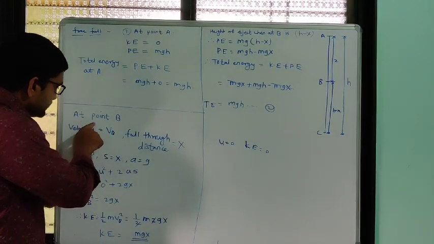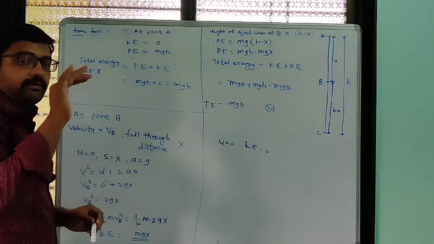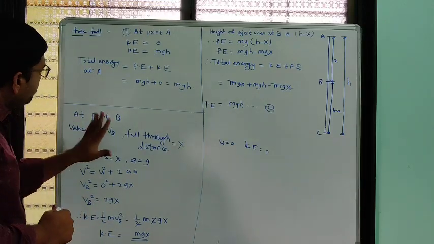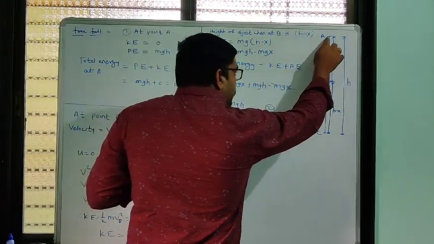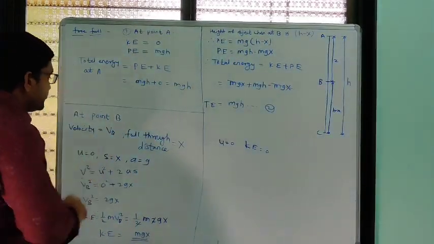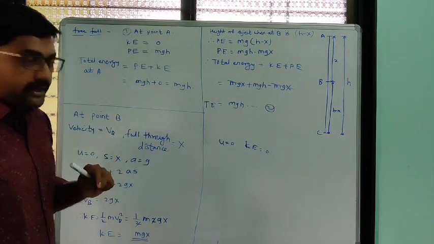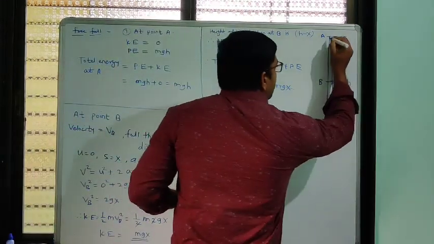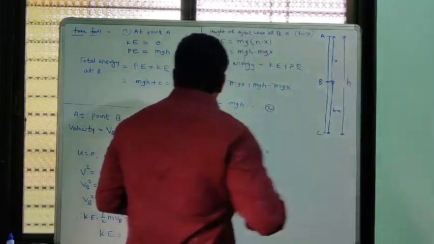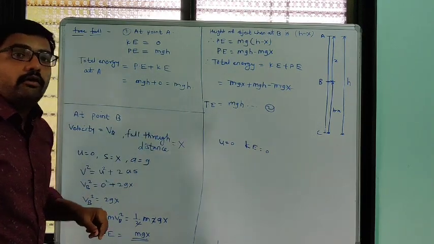Now we have to see what the energy of the object is at point B, when it comes to the middle point. It starts to fall from A, gains some velocity, and when it reaches point B, Vb is the velocity of the object at point B. In that downward motion, when it comes to B, it covers some distance. x is the distance of falling of that object.